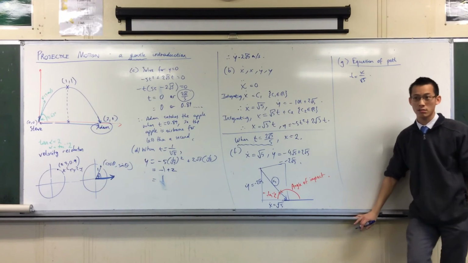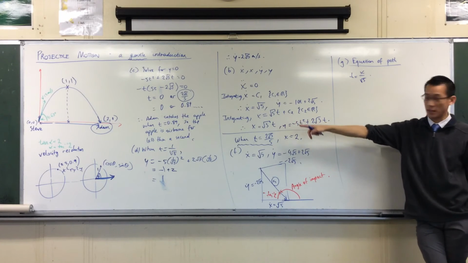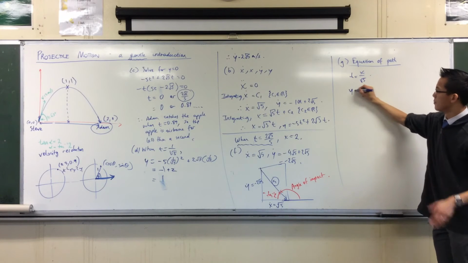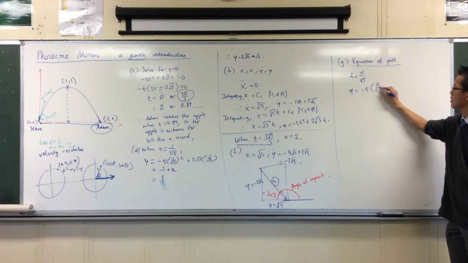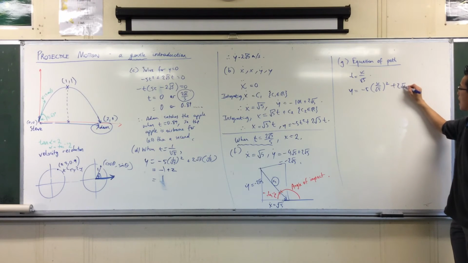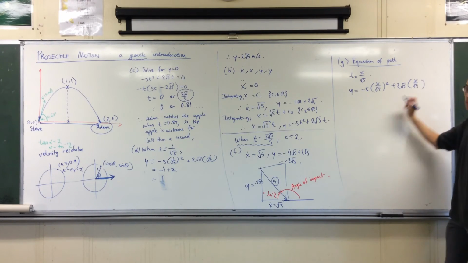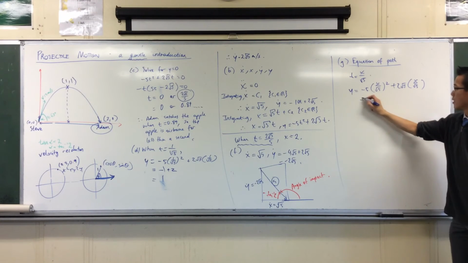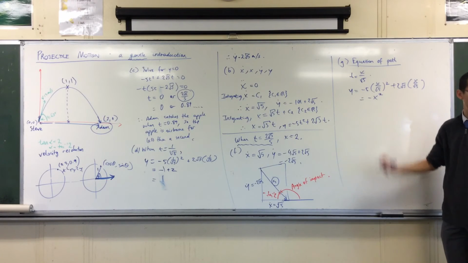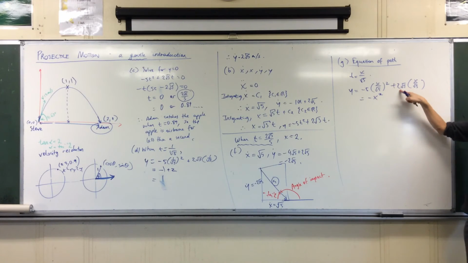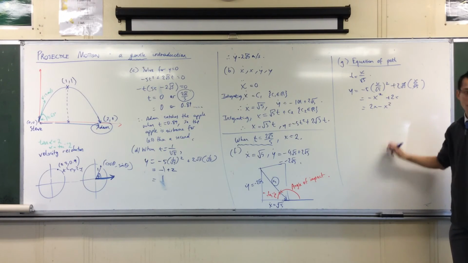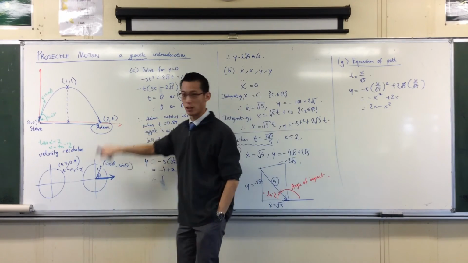Makes sense? Yes? Okay, I get it just from the horizontal displacement. So now I can take all of the t's here and replace them. Minus 5, there's t, squared. Plus 2 root 5 times, and there's t again. Yep. Okay. Square root of 5 squared is 5. The 5's cancel, minus x squared. The root 5's cancel, plus 2x. That looks about right, doesn't it?